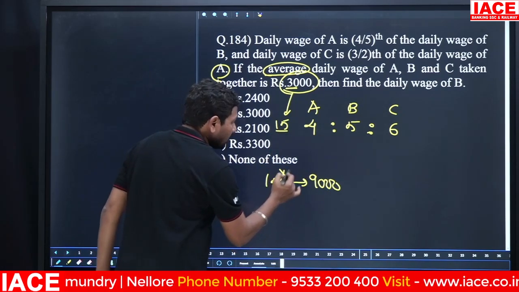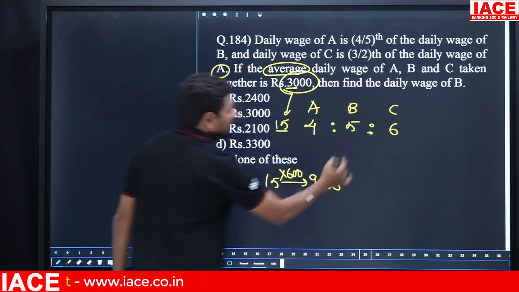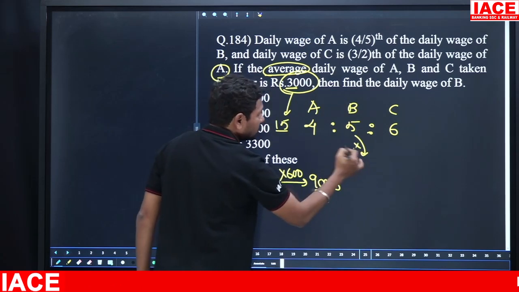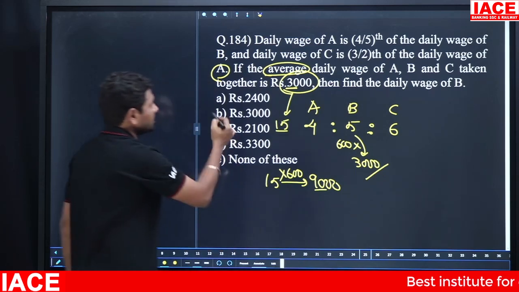That is how many times? 15 times 6 is 90 and 2 zeros, so 600. Then as it is, we have to calculate the daily wages of B. B is equal to 5, so we should multiply by 600. 5 into 600 is equal to how much rupees? 3000 rupees, option B.